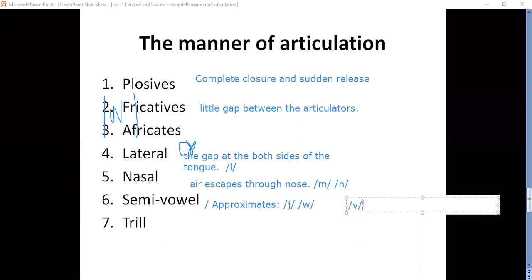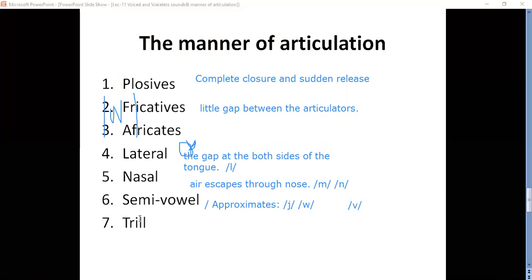For the sound that comes with W, lips are rounded, that is wa sound. Wa, what, what. Okay, that's why it is called as a semi-vowel sound.